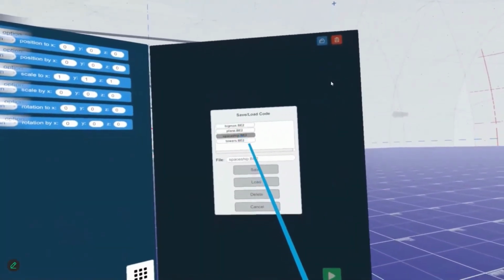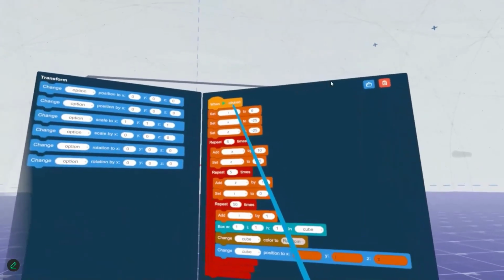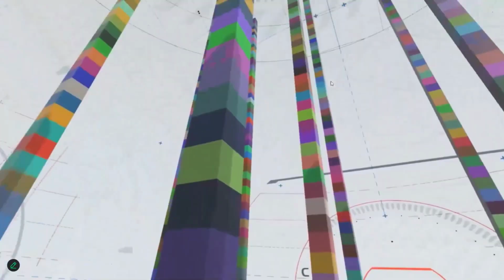Abacus also provides support functionality, for example, for loading and saving programs, teleport for locomotion inside the virtual space, and support for video tutorials. This is an example of an environment created by procedural programming.